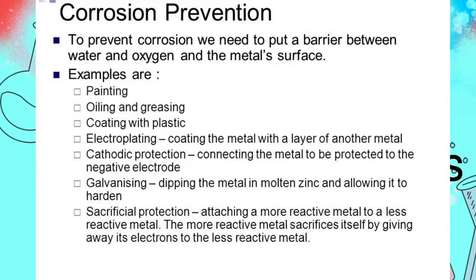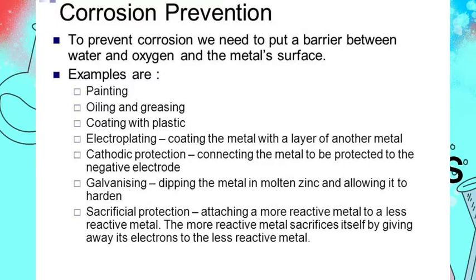Then the metal is connected with a negative electrode, and the negative electrode doesn't allow the chemical reaction to occur that occurs during the corrosion. You might have seen that your washroom taps are coated with a metal, and when the upper layer comes out, then you can see a different metal is present inside the tap.